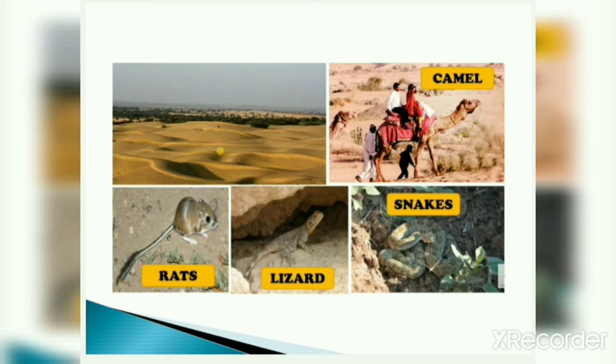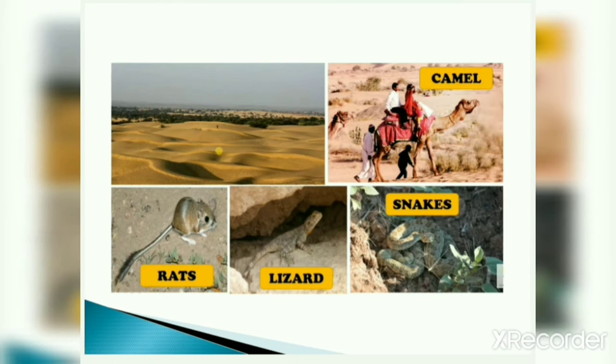As you all know, in desert areas the days are very hot and nights are cold, because sand becomes hot during the daytime and becomes cool during the night time. So camels, rats, lizards and snakes survive in desert areas, and they adapt to the climatic conditions of the desert.